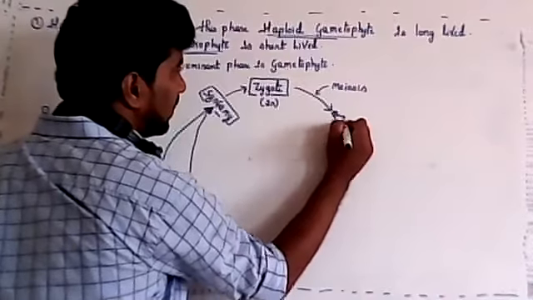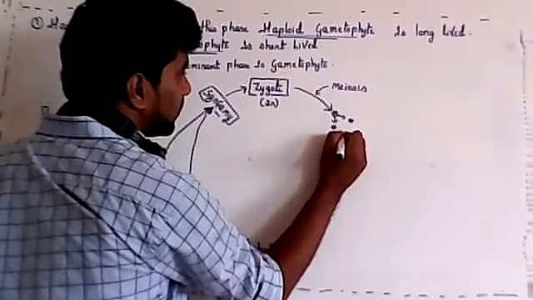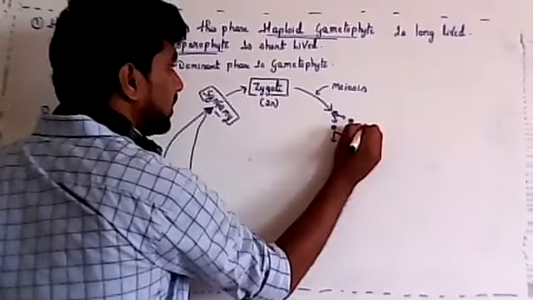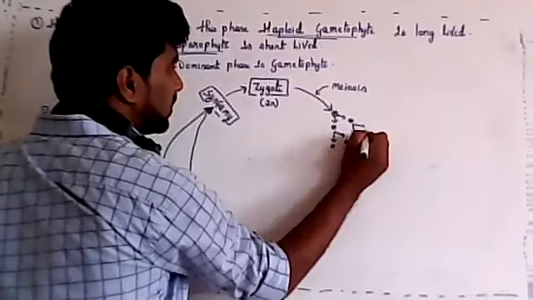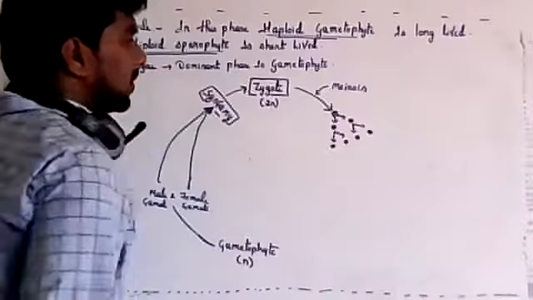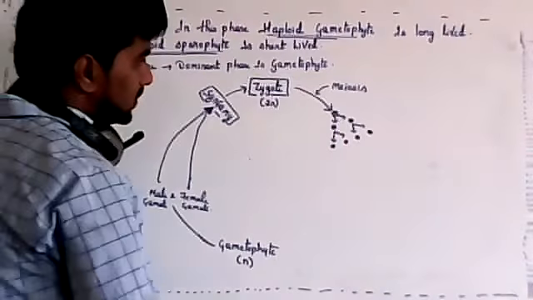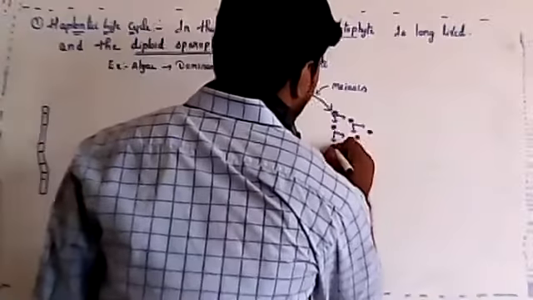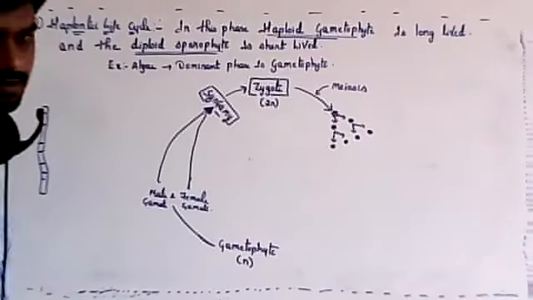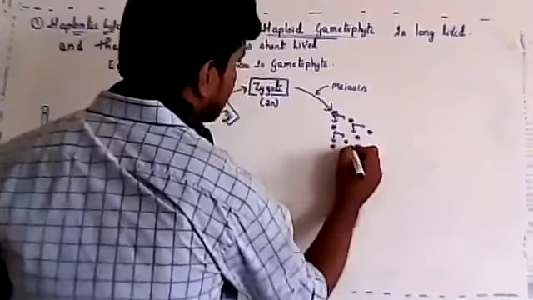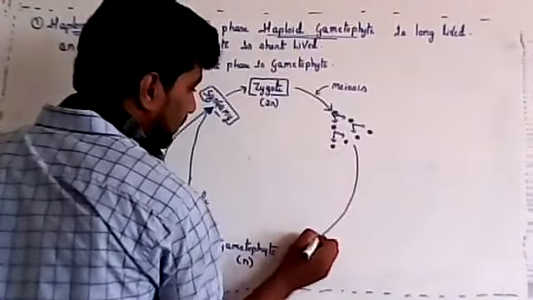So meiosis 1, then meiosis 2. Meiosis 2 will produce four haploid cells. Now these haploid cells will grow separately and get converted into a gametophyte.